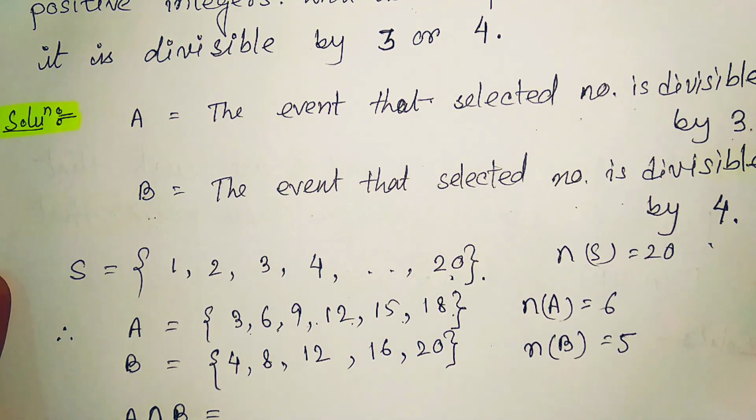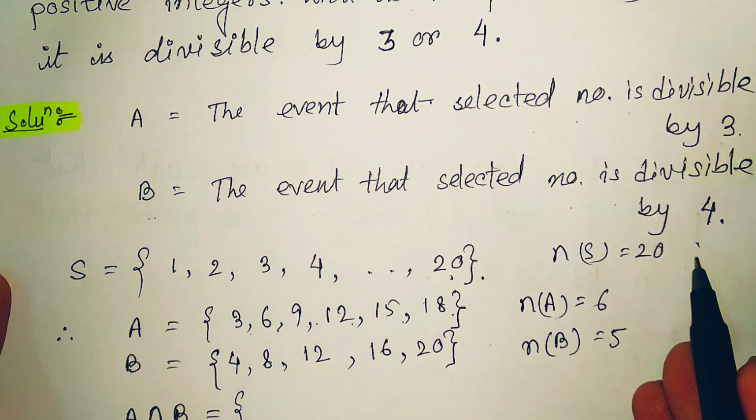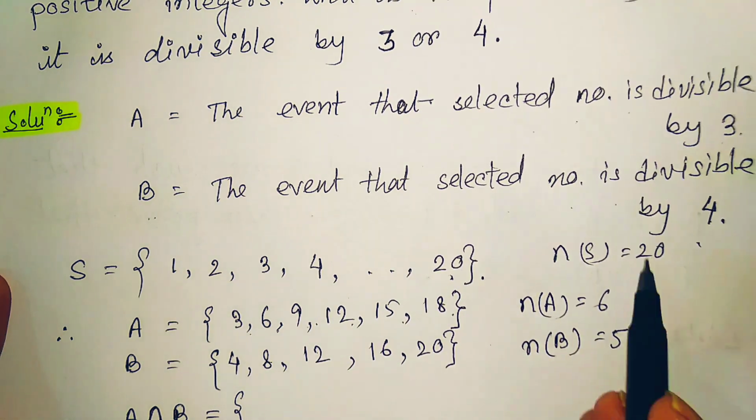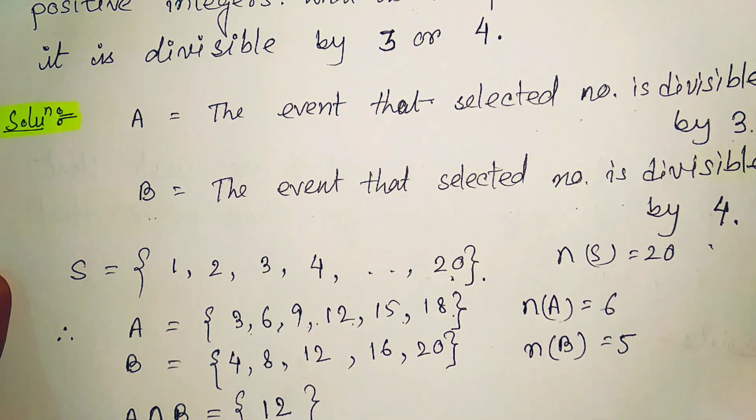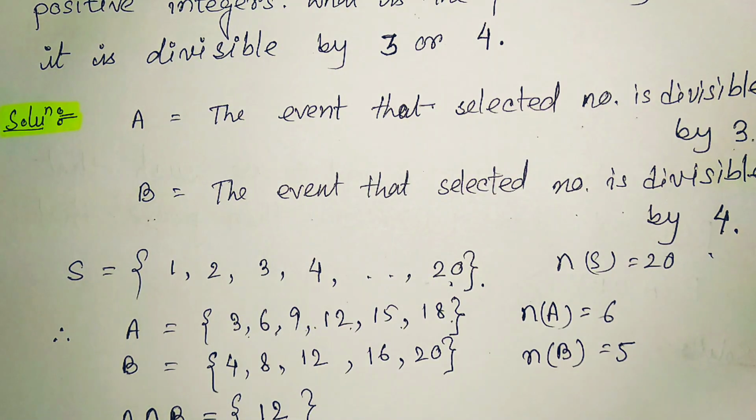Now A intersection B means the elements which are divisible by both 3 and 4. The element divisible by 3 and 4 both is 12, and no other elements in this sample space are divisible by both.